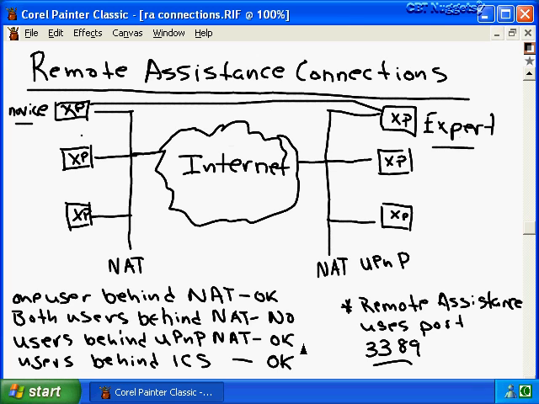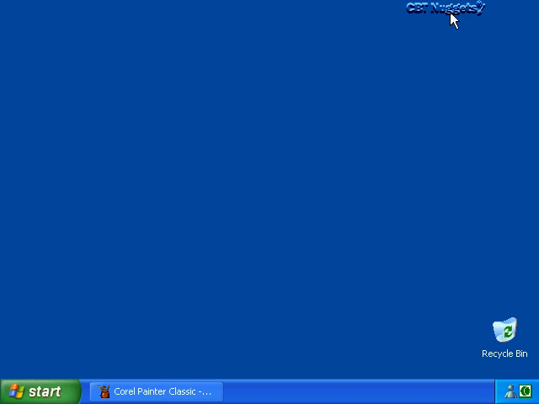And also, if users are behind the internet connection sharing, a method for connecting to the internet, which is basically NAT Lite for home users, then we can also establish a remote assistance session when ICS, or internet connection sharing, is being used. So with that information in hand, let's close out of here and see how all this works.